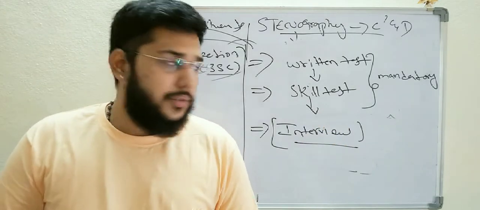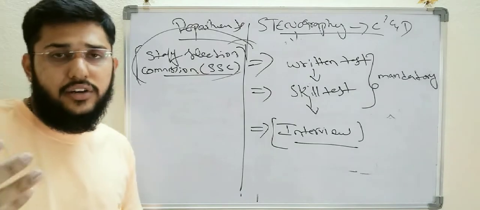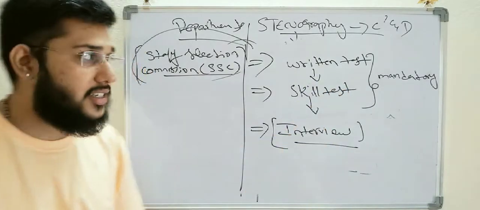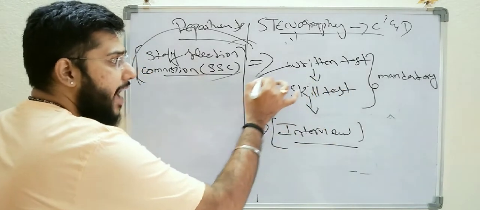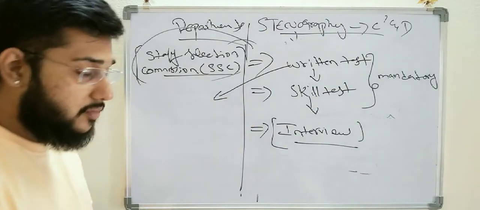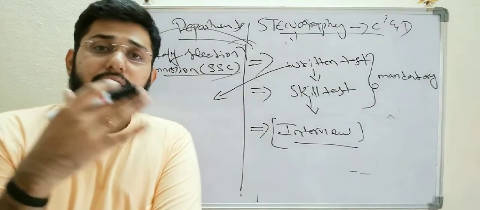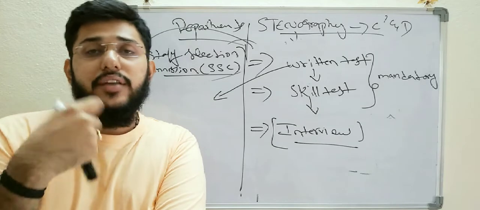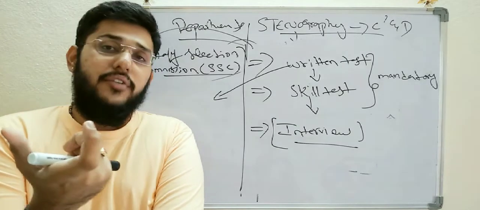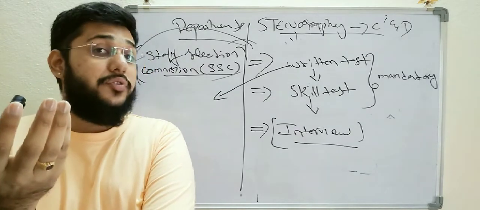The usual, general procedure is the written test and skill test. Now let us see what the written test actually is. When you make a search on Google, you can search for what is stenography grade C and D.